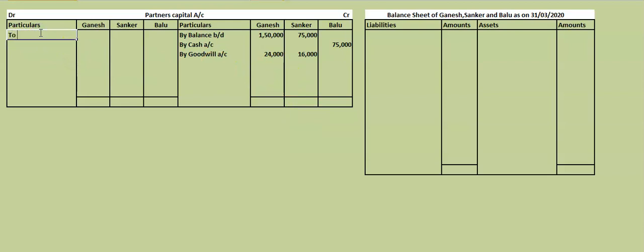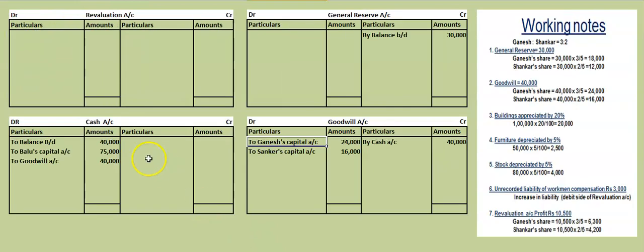Withdrawal entry is this one. To cash. Whatever goodwill is brought, Ganesh and Shankar are withdrawing. Whenever it is given withdrawn, we will write like this, a cash in extra entry. So these entries in the debit of partners' capital account, where will they be written? In credit of the cash account. What will we write? By Ganesh.